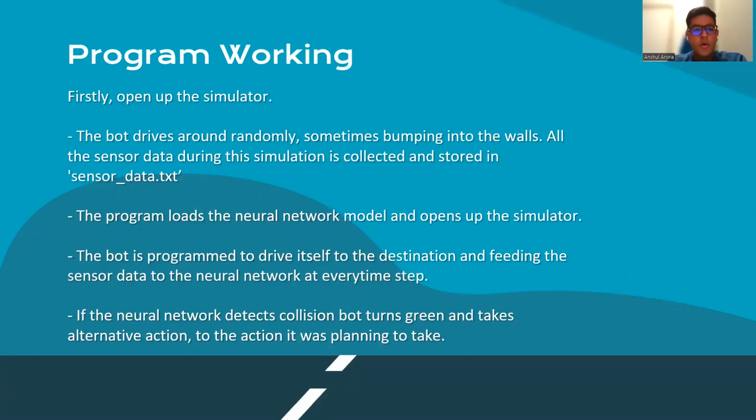Program working. Firstly, open up the simulator that we have created using Pygame in the Python environment. The bot drives around randomly, sometimes bumping into the walls. All the sensor data is collected during these collisions. The program loads the neural network model and opens up the simulator. The bot is programmed to drive itself to the destination, feeding the sensor data to the neural network at every time step. If the neural network detects a collision, the bot turns green and takes an alternative action to the action it was planning to take. That's how our model is working.